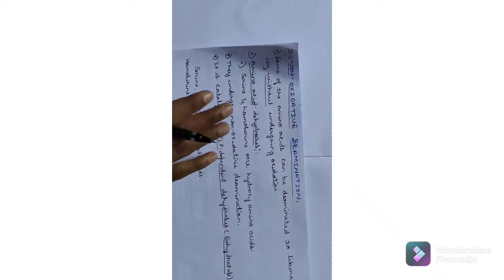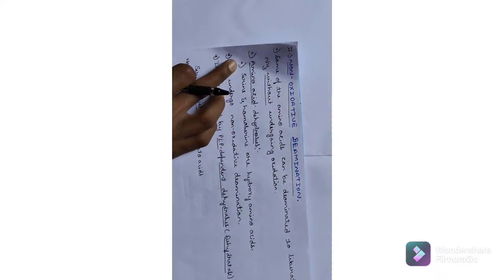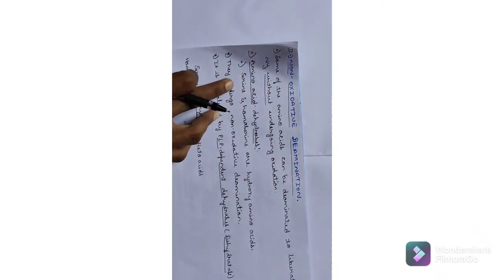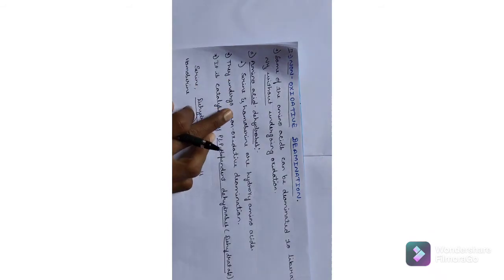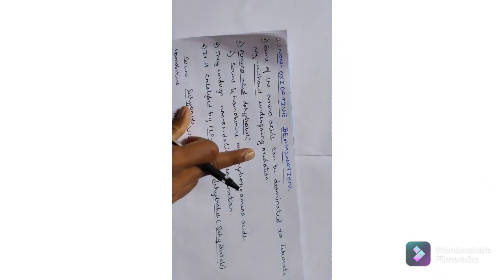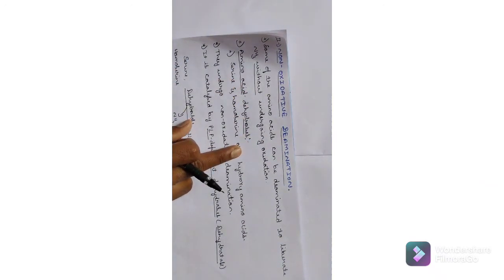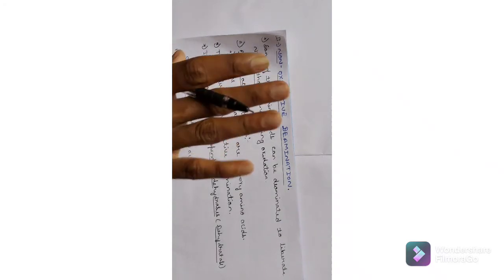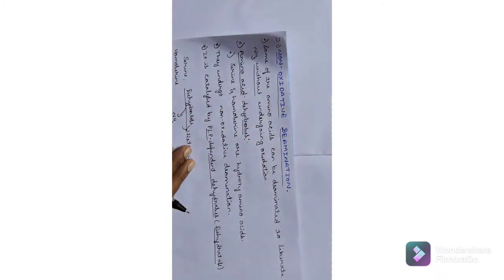The first type of non-oxidative deamination is by amino acid dehydratases, or serine and homoserine deamination. Serine and homoserine are hydroxy amino acids.